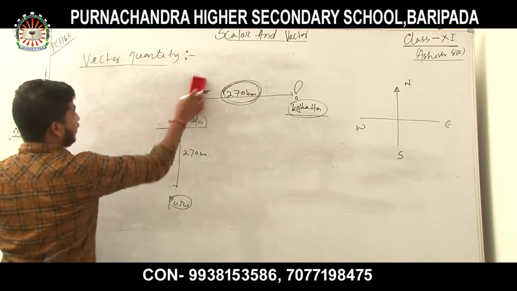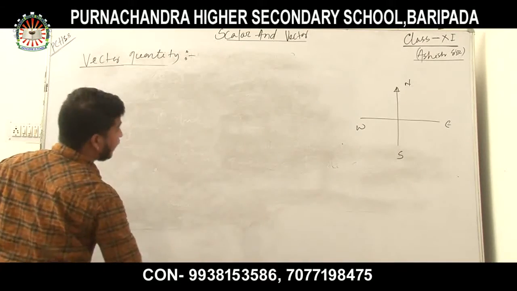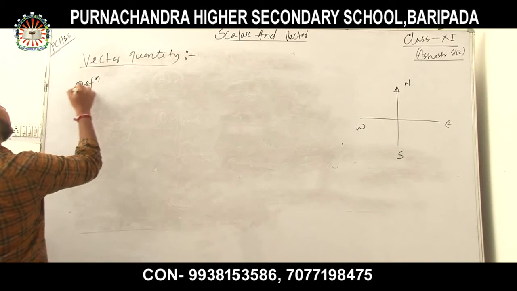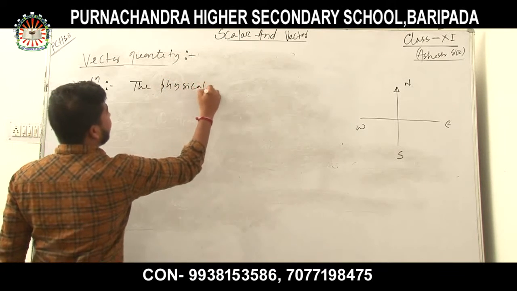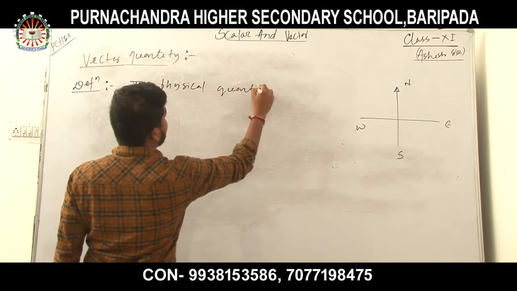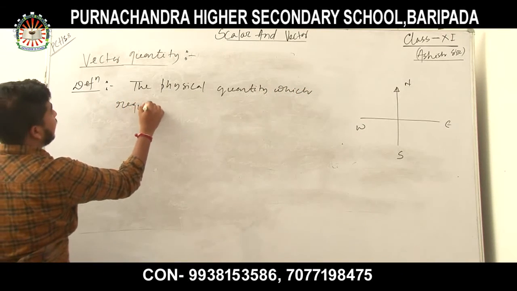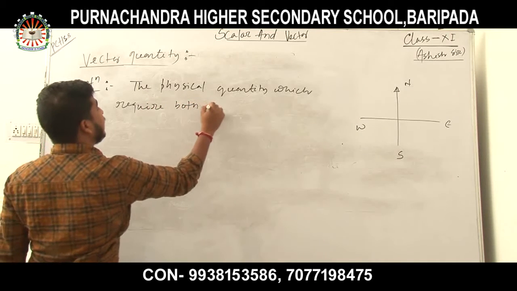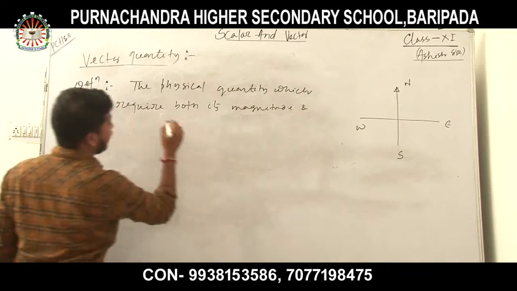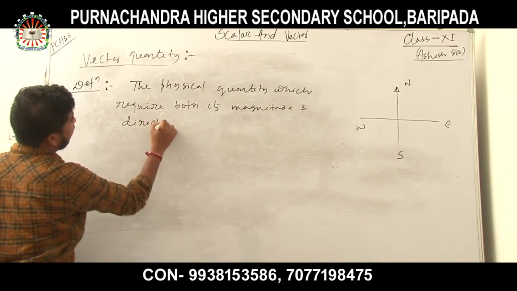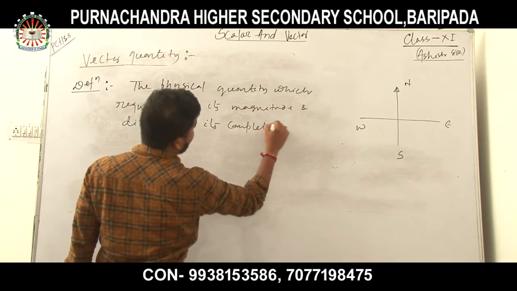So what is the definition of a vector quantity? A vector quantity is a physical quantity which requires both its magnitude and direction for its complete specification.